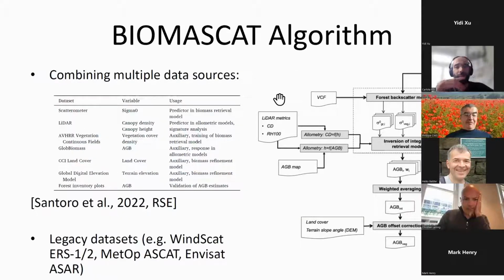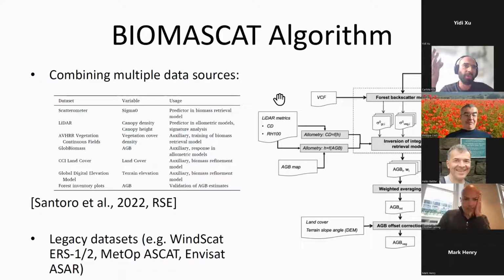So the BioMASCAT algorithm is strongly based on the Biomass SAR algorithm that has been mentioned before by Oliver, and that basically relies on the inversion of a couple of structural parameters using the water cloud model.